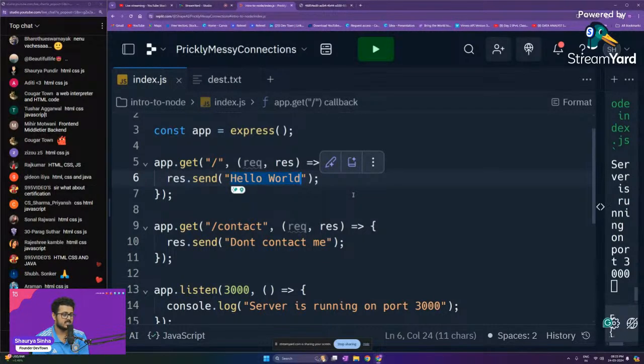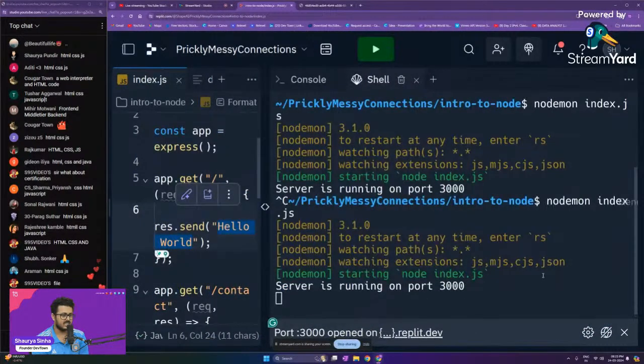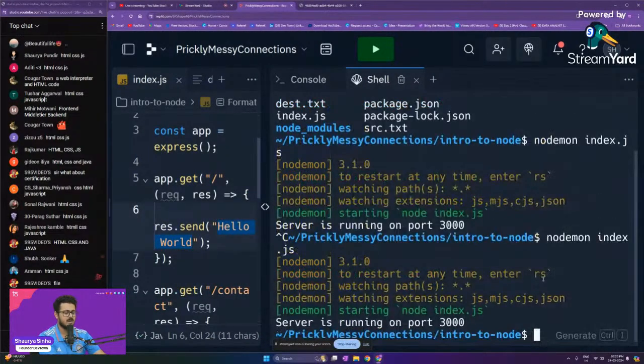So right over here, instead of sending hello world, I want to send a particular website. I want to send an HTML page called index.html. Let us create that file, guys. So what was the command to create a file? Can somebody let me know?